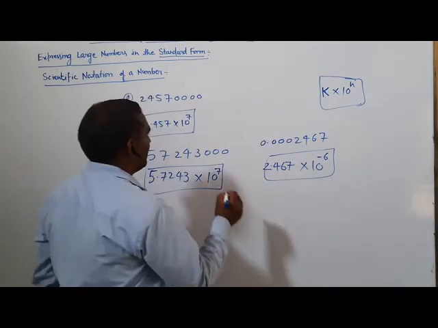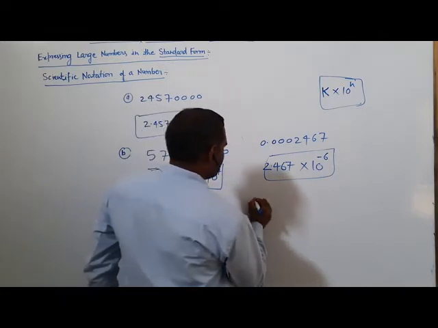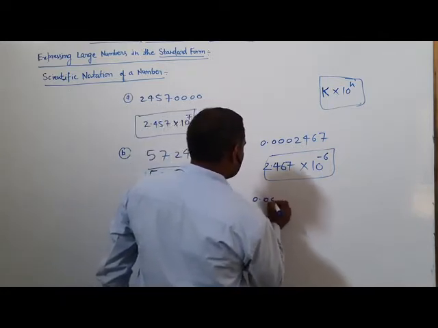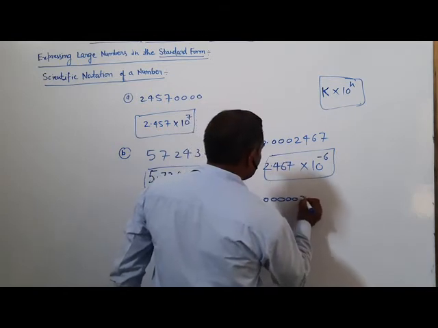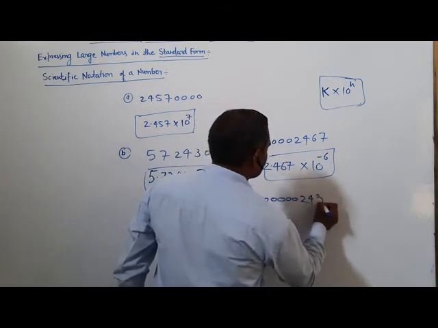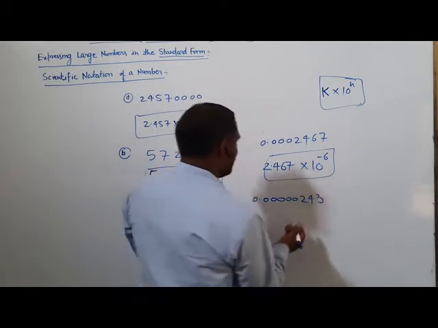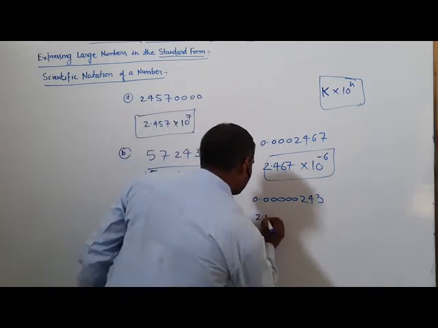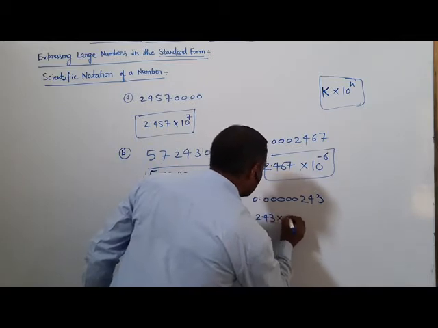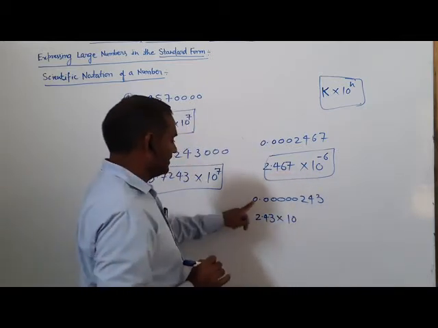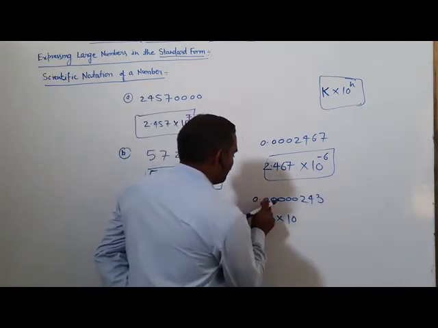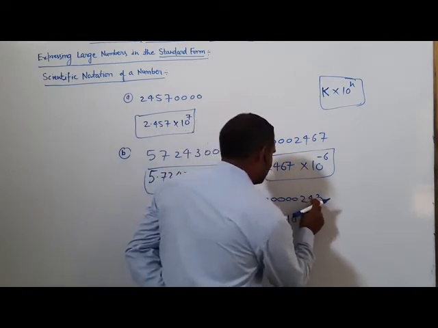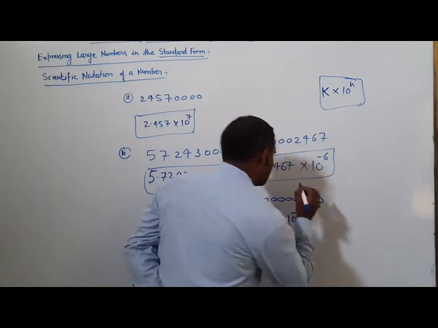Take another example. 0.00000243 you have to convert into standard form. Then you have to write 2.43 into 10 raised to the power. Here the decimal places: 1, 2, 3, 4, 5, 6, 7, so minus 7.